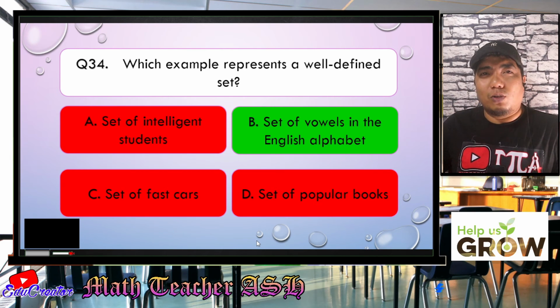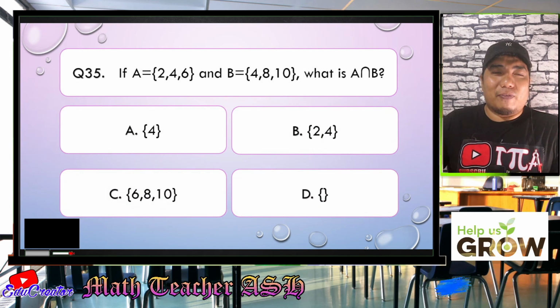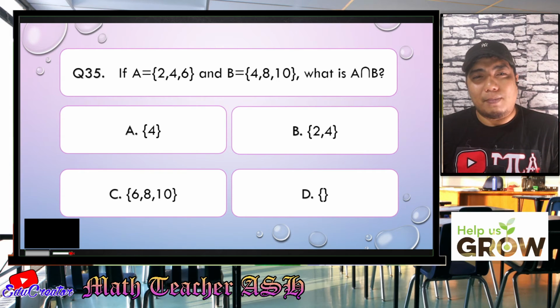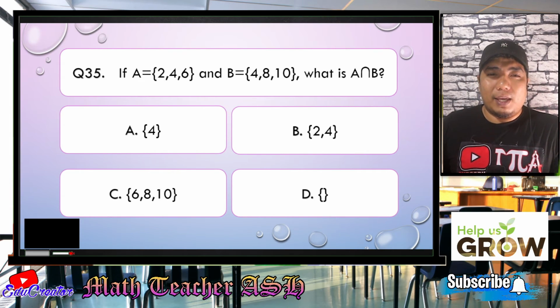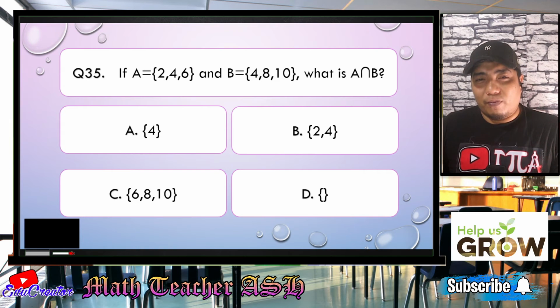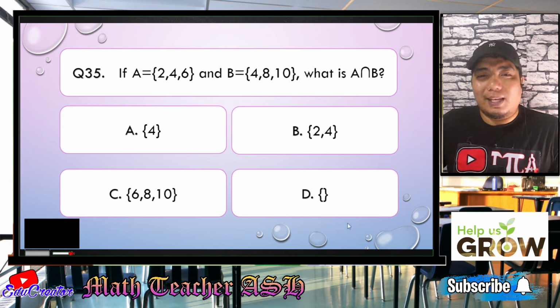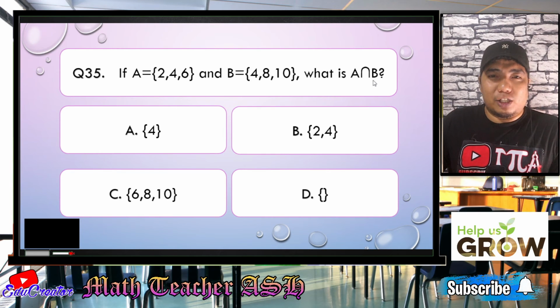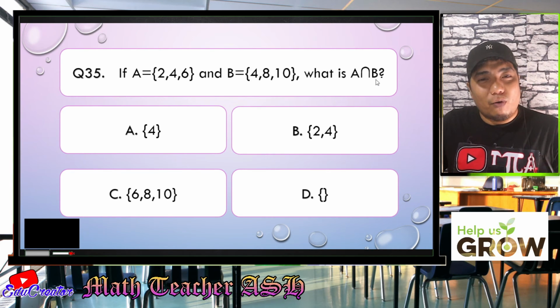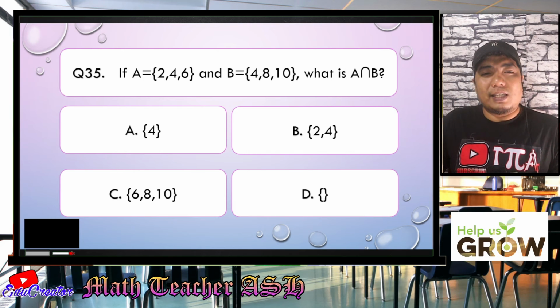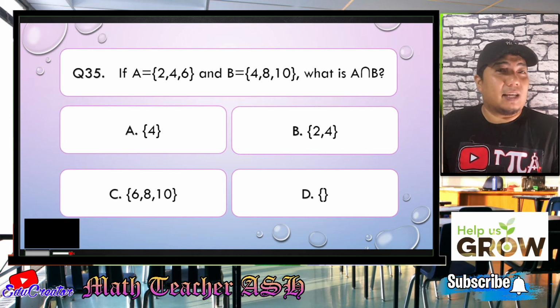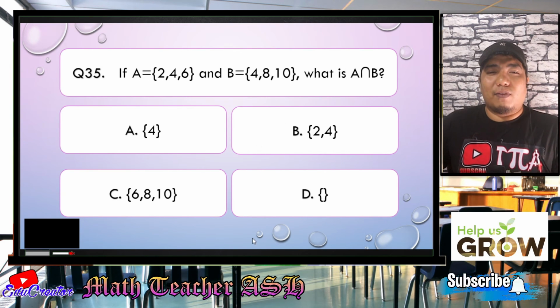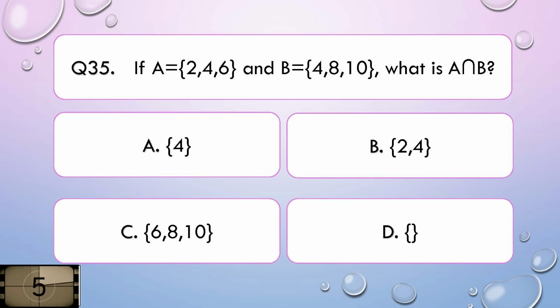So now let us go to question number 35. If A is equal to the elements 2, 4, and 6, and B is equal to the sets 4, 8, and 10, what is the intersection of A and B? Okay, or A intersection B. Is it A, 4, B, 2 and 4, C, 6, 8 and 10, or D, it's a null set or empty set? I'll give you 5 seconds to think about your answer.